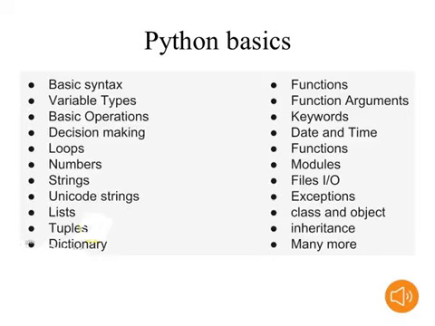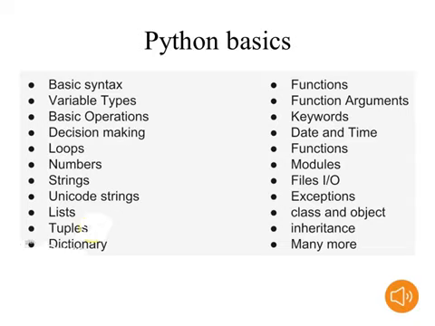Suppose we will communicate with any database, at that time we will prefer Java only, because for Java we have several database connectivities, mainly the JDBC, ODBC drivers. We have 4 different types of JDBC, ODBC drivers available. At the time of database communication, definitely we will prefer Java compared to Python.